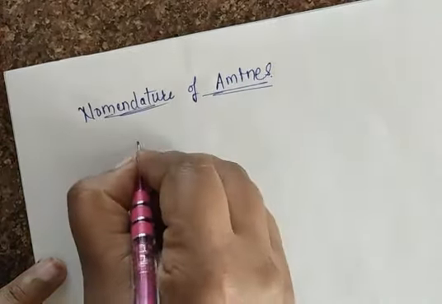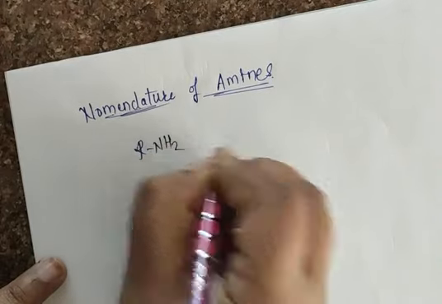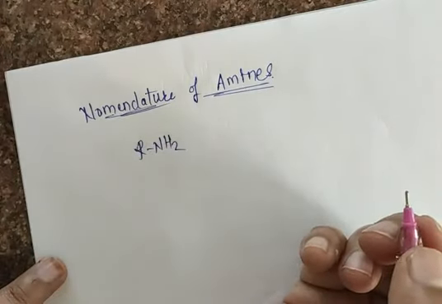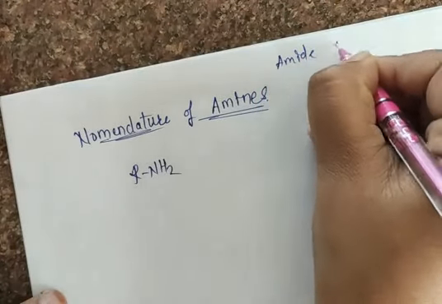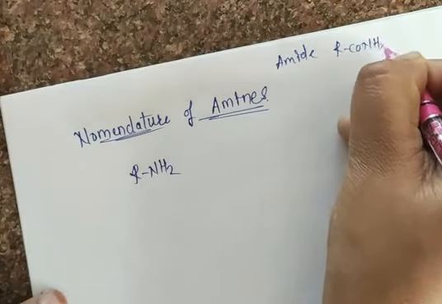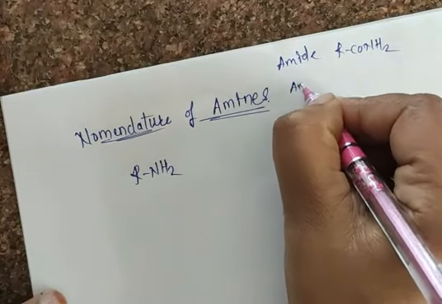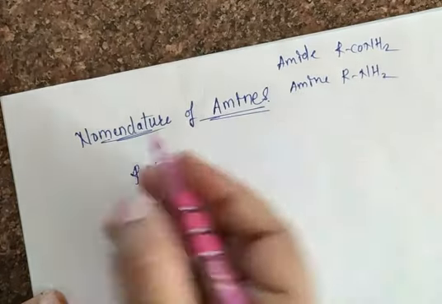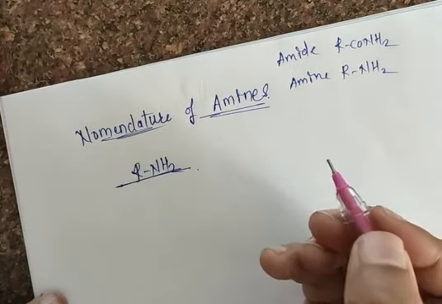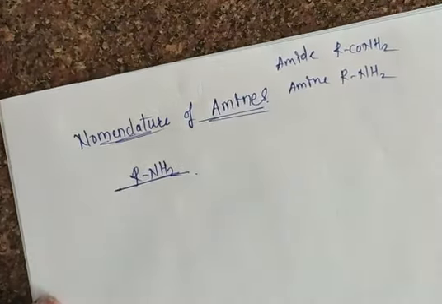Okay, so all of you know that amine is nothing but RNH2. So far I told about the amide. Remember the difference. Amide is RCONH2, but amine means RNH2.